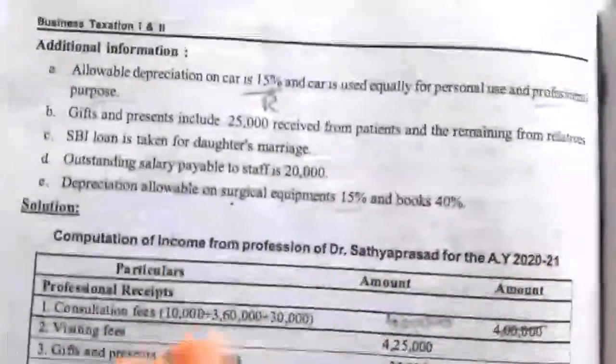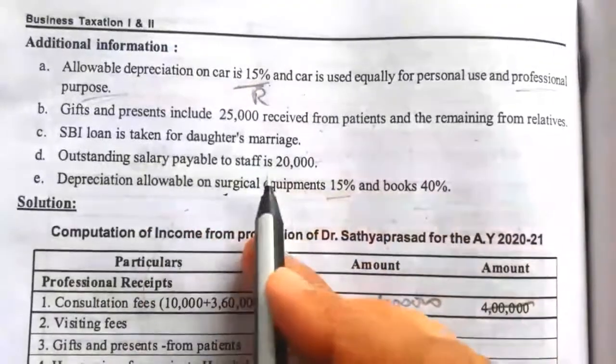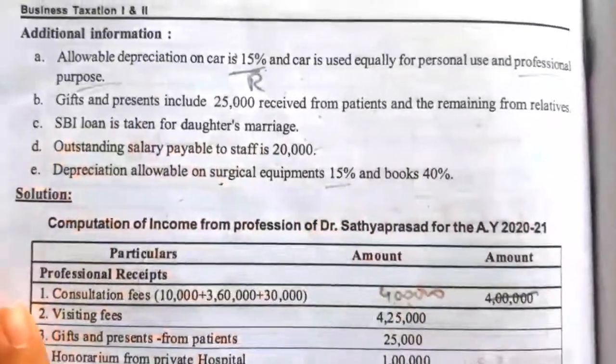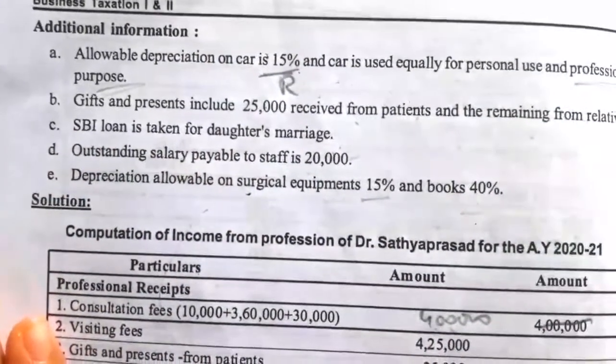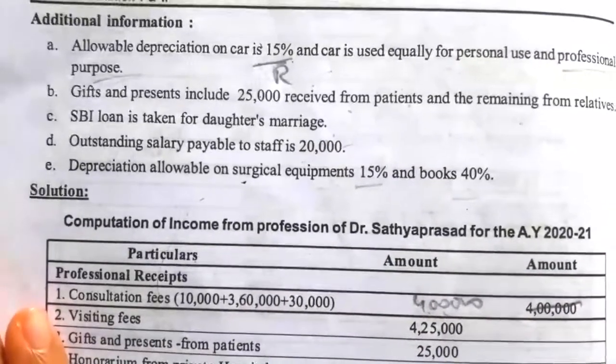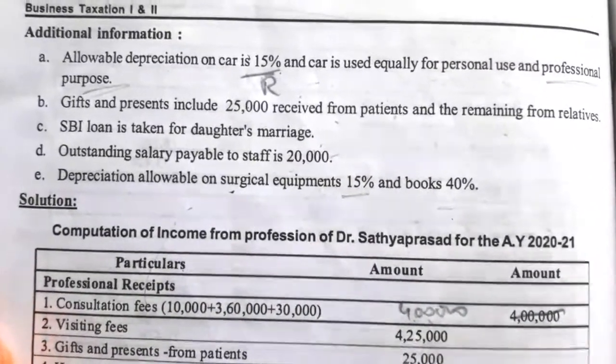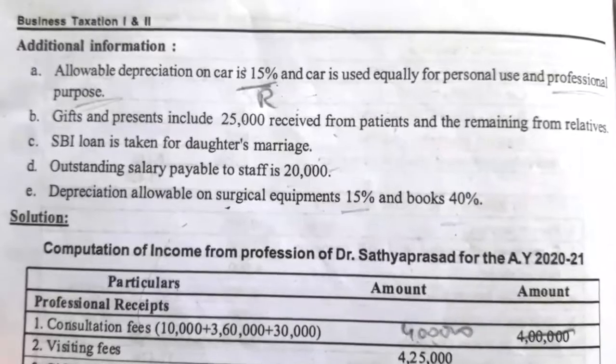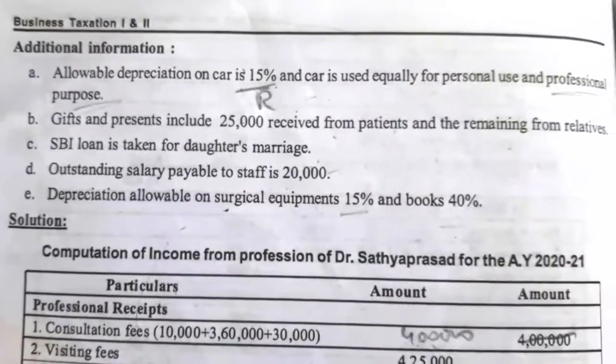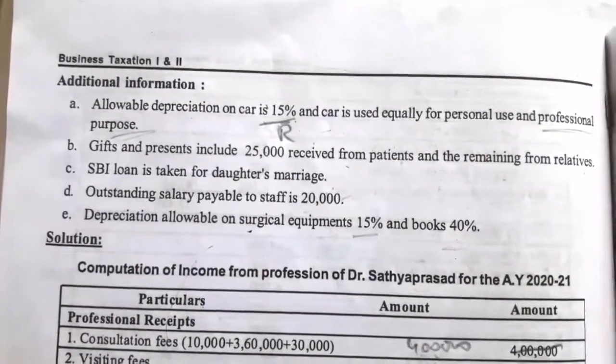So there is additional information relating to salary to staff. See here, outstanding salary payable to staff is 20,000. So if there is any outstanding salary, it is not deductible. For income tax, we are taking any expense or payment whatever is actually made, and that amount only we have to consider.